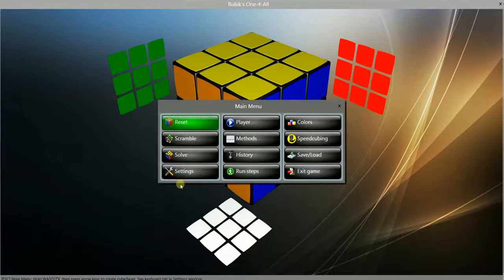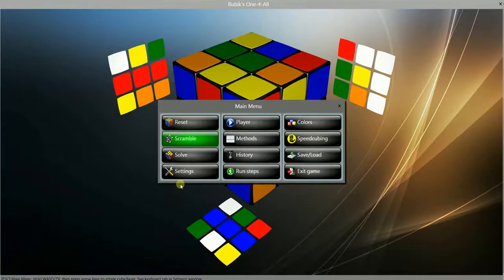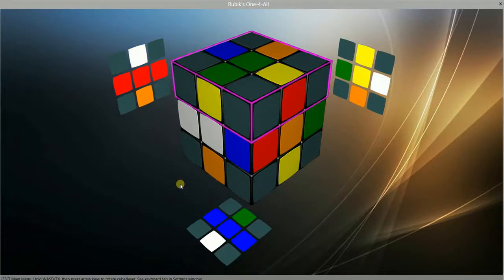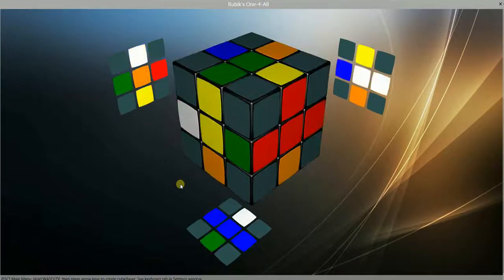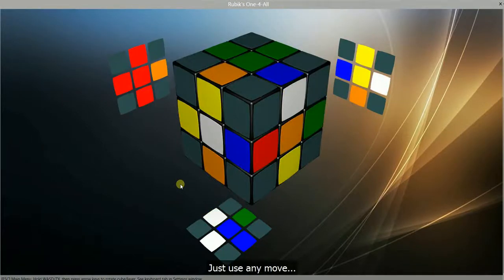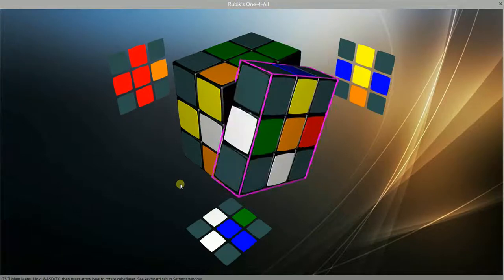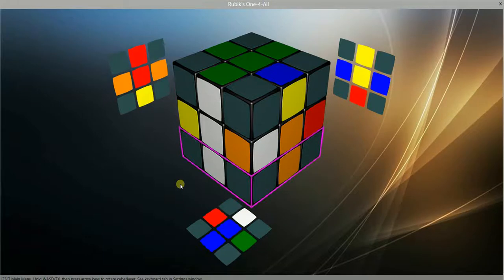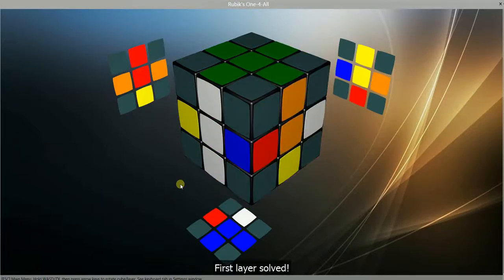Let's start. Scramble cube. Hide corners. First layer. Just use any move. First layer solved.